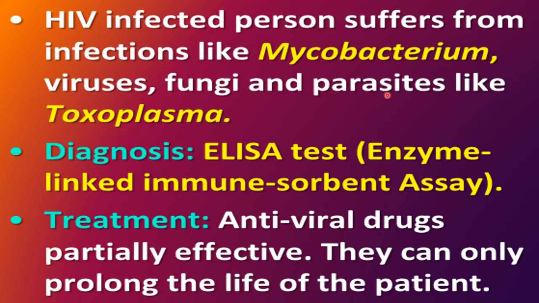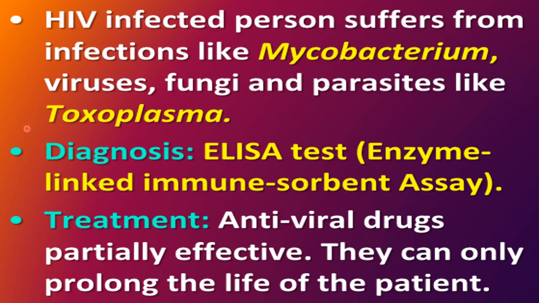So any virus, fungi, or bacteria can infect the person. Some common examples are TB due to Mycobacterium, infections due to some other viruses, fungi, or parasites like Toxoplasma. Toxoplasma is a parasite. Due to its infection, there are symptoms like high fever, headache, muscle pain, like this. So these are some infections in an HIV infected person.